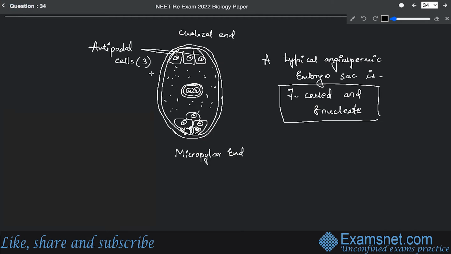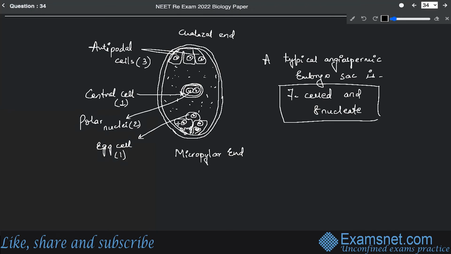These are antipodal cells, which are 3 in number. This is basically the central cell. So the central cell is basically having 2 polar nuclei. So inside which you can see is the polar nuclei. If you consider cell, it is 1, but if you consider nuclei, then they are 2 in number. All right. Then this becomes the egg cell, which is again single in number. And these are basically the synergids, which are 2 in number.